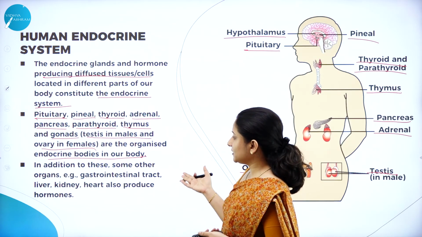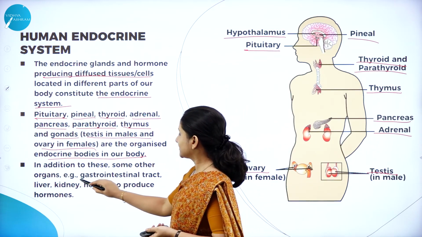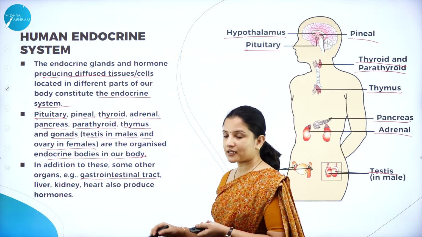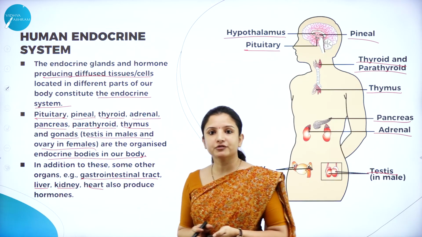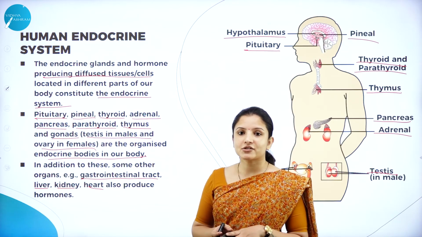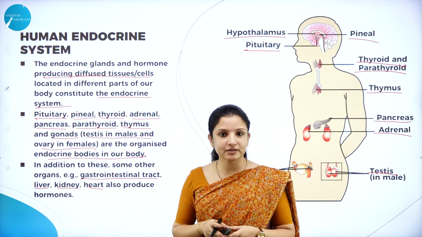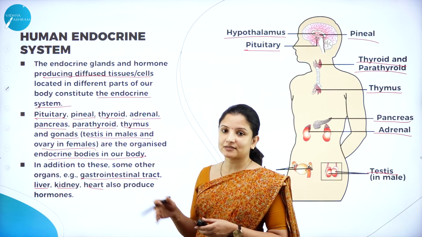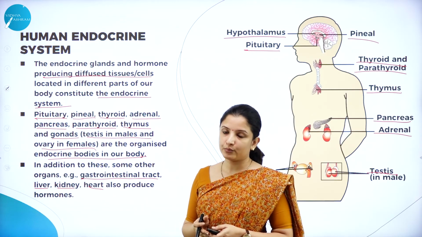Apart from these, in addition, there are certain other organs also, such as the gastrointestinal tract, the liver, the kidney, the heart, they also produce some hormones. So, in the last session of this chapter, we shall discuss what are the different types of hormones that are produced by the gastrointestinal tract, the heart, the liver and the kidney in the human body.